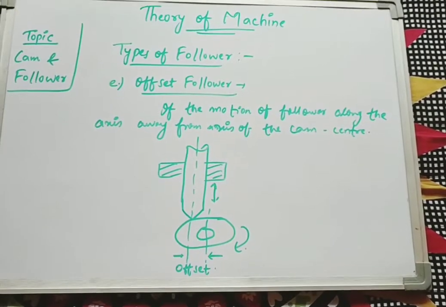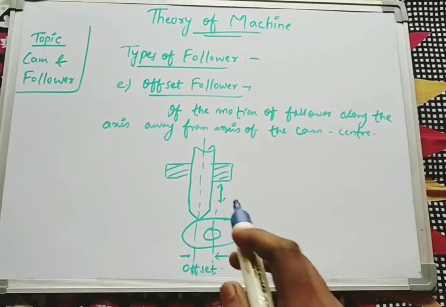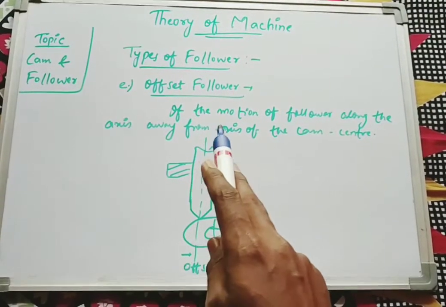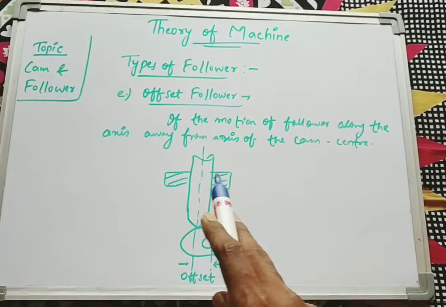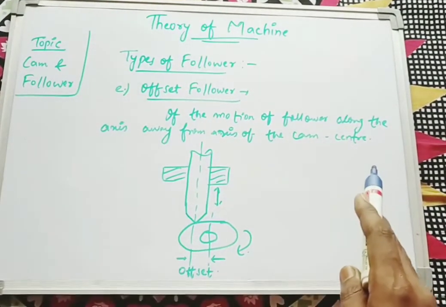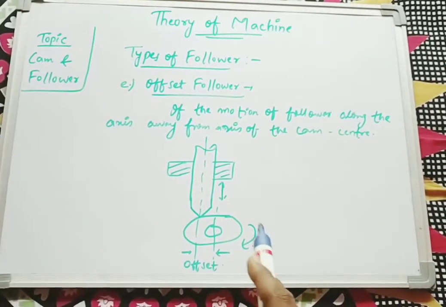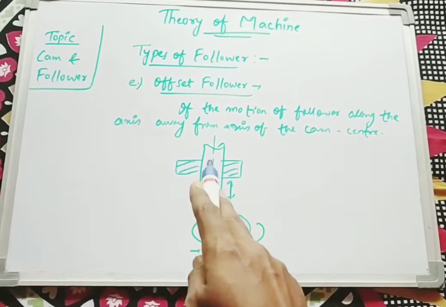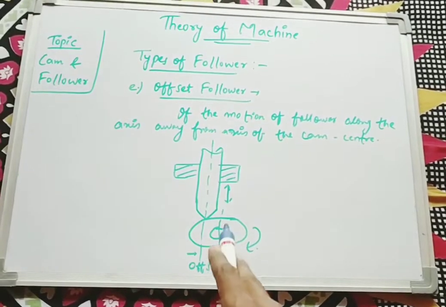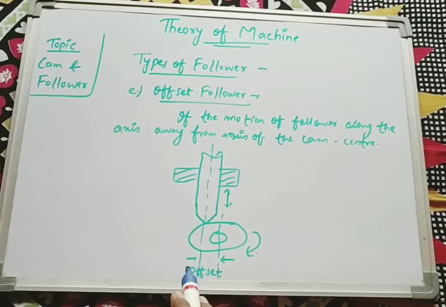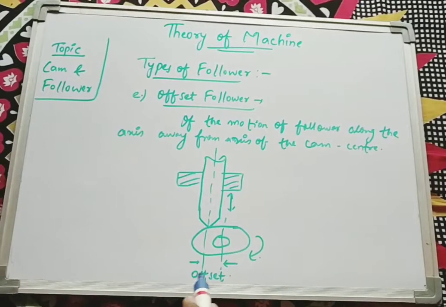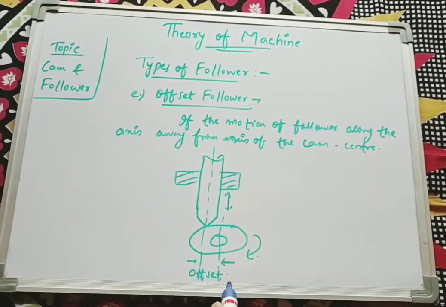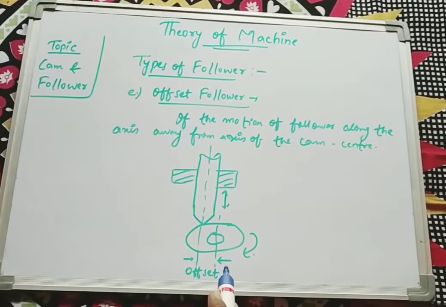Now the offset follower. It is the reverse of the radial follower. Here the definition suggests that the motion of the follower is along an axis away from the axis of the cam center, that means the axes of cam and follower do not lie on a common axis. In the figure, the axis of the follower is one axis and the axis of the cam is another axis, and the distance between these two axes is known as the offset.